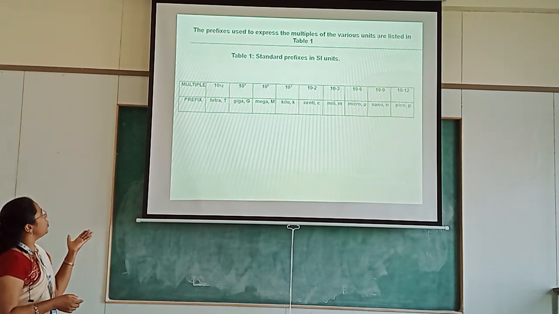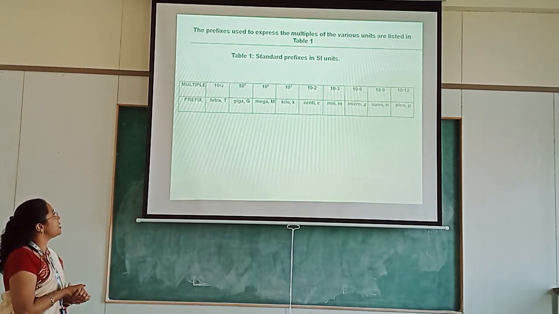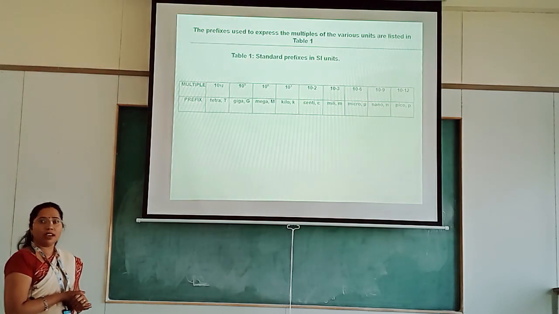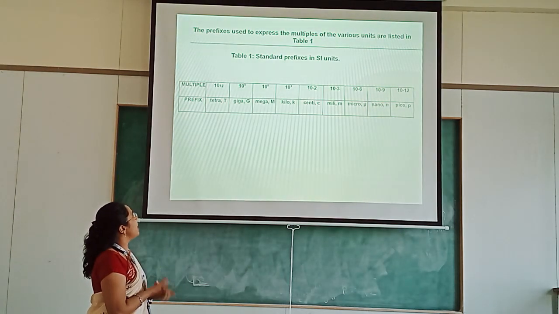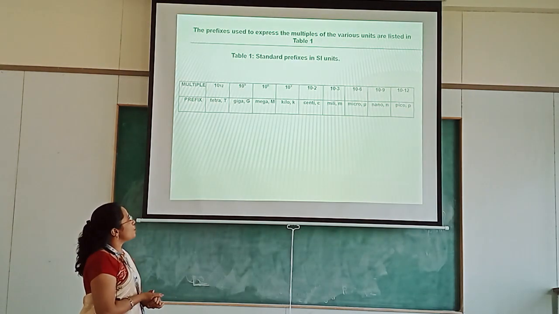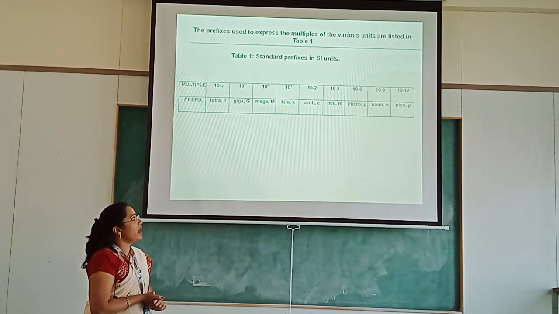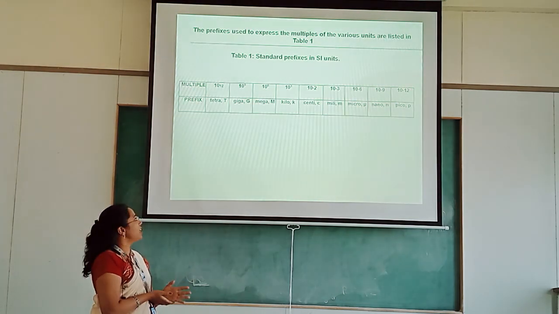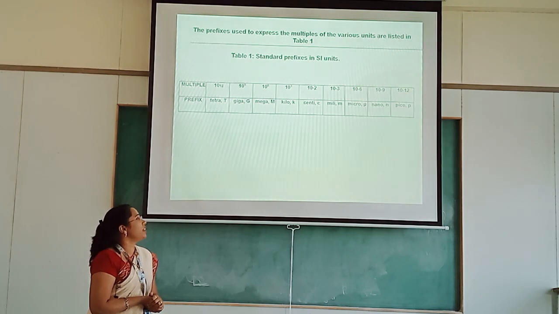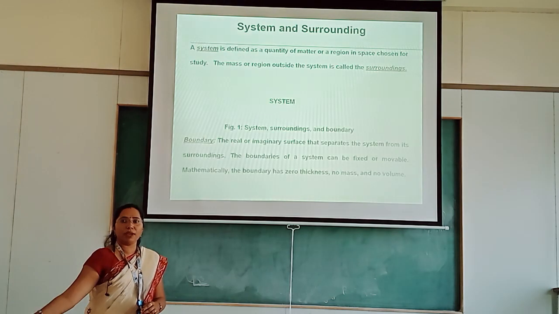We also use some prefixes: 10 raised to 12 is tera, 10 raised to 9 giga, 10 raised to 6 mega, 10 raised to 3 kilo, 10 raised to minus 2 centi, 10 raised to minus 3 milli, 10 raised to minus 6 micro, 10 raised to minus 9 nano, and 10 raised to minus 12 is pico.